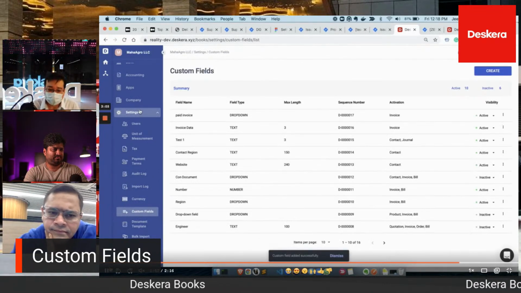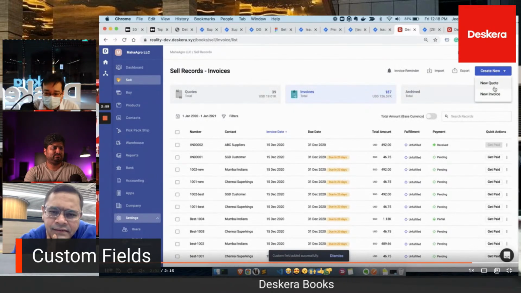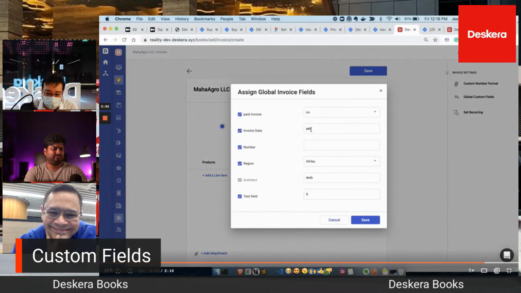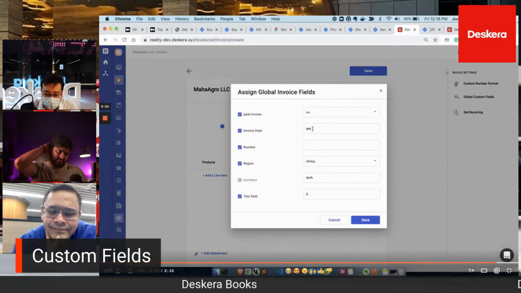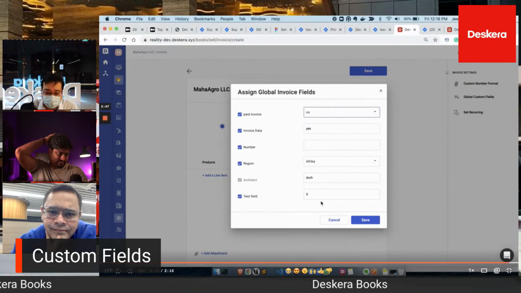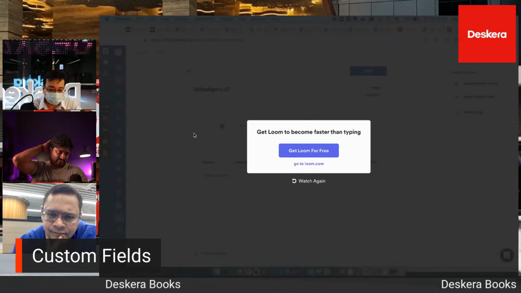So now you can create, and you can see it's all created there. Oh, it's just a drop down. Okay, sorry about that. It's just a normal drop down field inside the system. Then, of course, here you have your globals. You can see your paid invoice, your invoice date, based upon what you've set as your thing. So yeah, it's just a single drop down. All right, and that's custom fields.